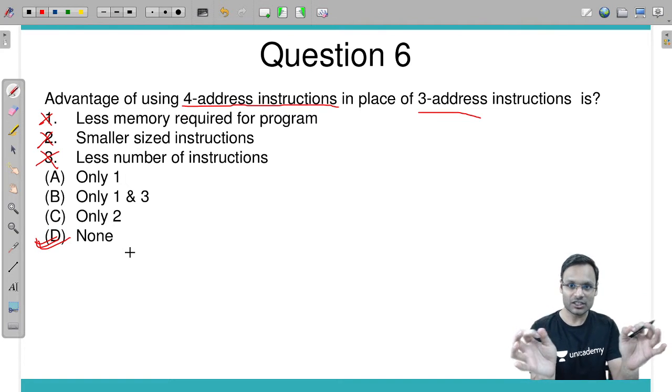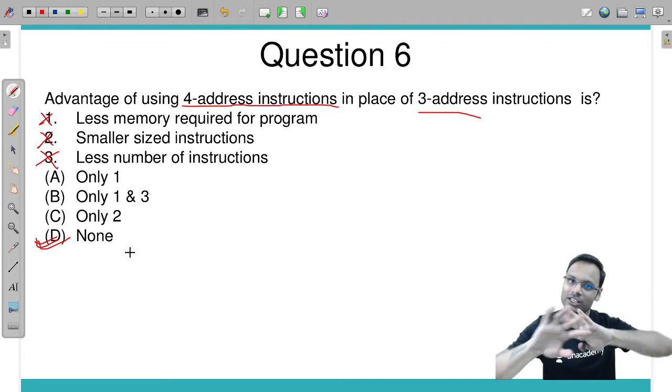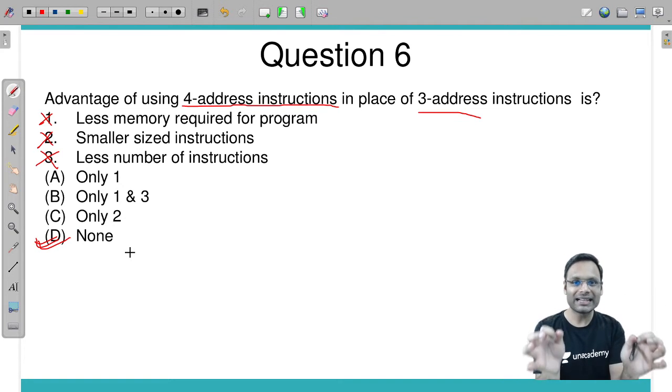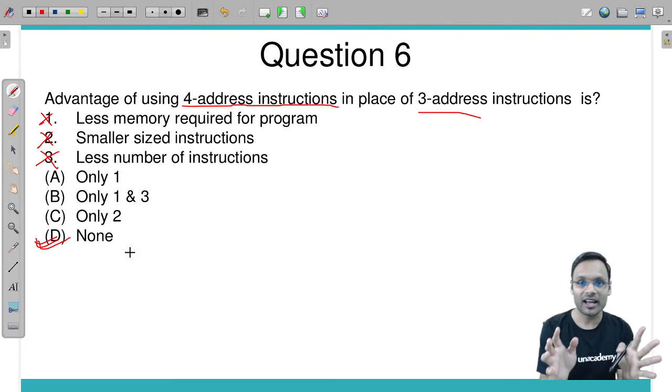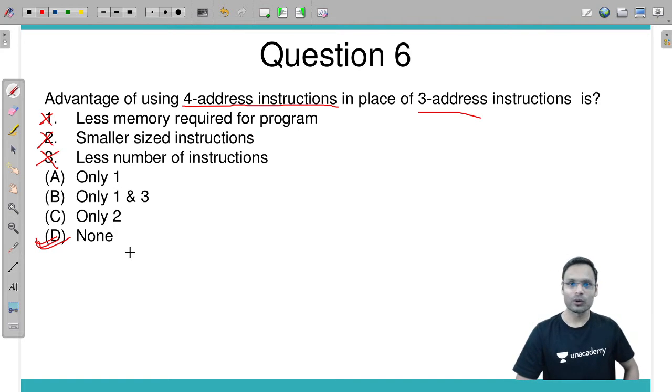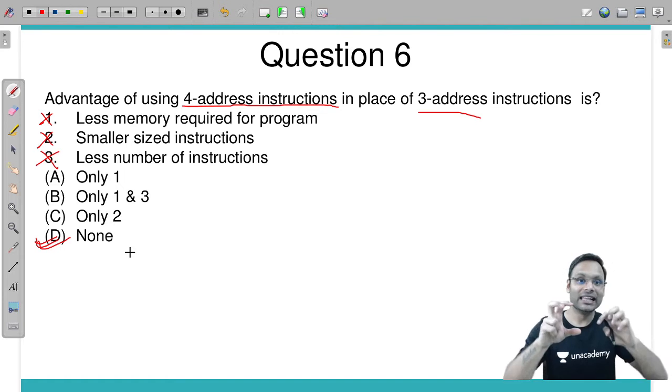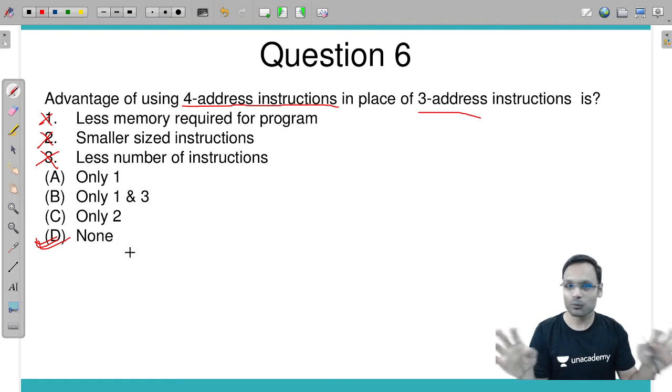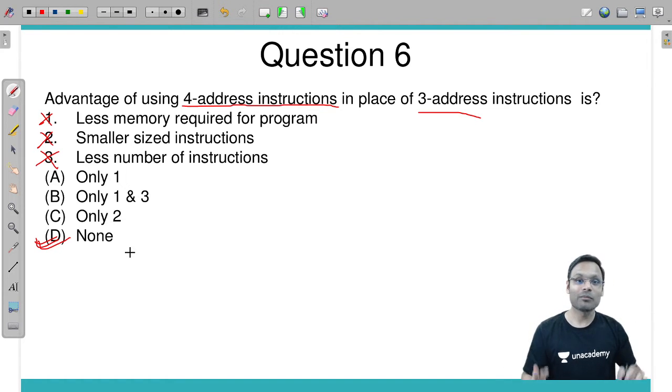Number of instructions for 3 address and 4 address will be the same. 4 address instructions will have an extra thing: the address of the next instruction included within the instruction itself. Why? Just because we don't use PC over there. That's the only difference. And because of that, size of instruction becomes larger. Less memory required for the program? No. Less number of instructions?